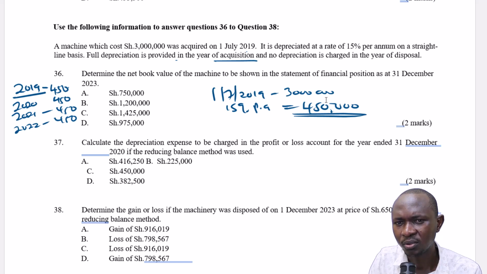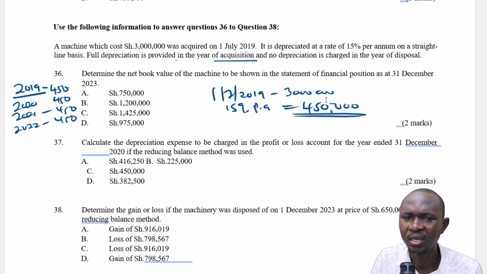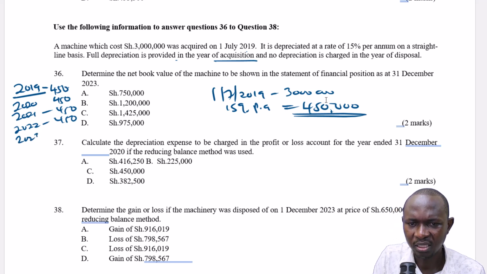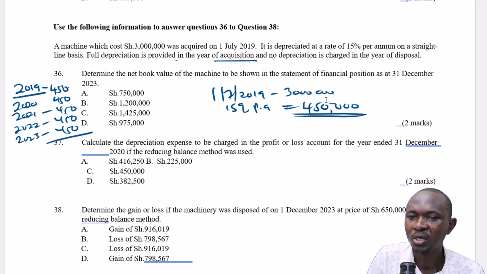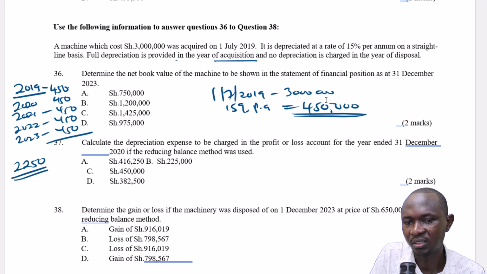Now, let's continue. A machine, this was acquired on 1st July. It's depreciated at 15% straight line. Full depreciation is provided. Determine the net book value of the machine to be shown in the statement of financial position as at 31st December 2023. So again, 2023, full depreciation at 450. So this is 450 times 5. That gives us 2250. So total depreciation for the 5 years is 2250.